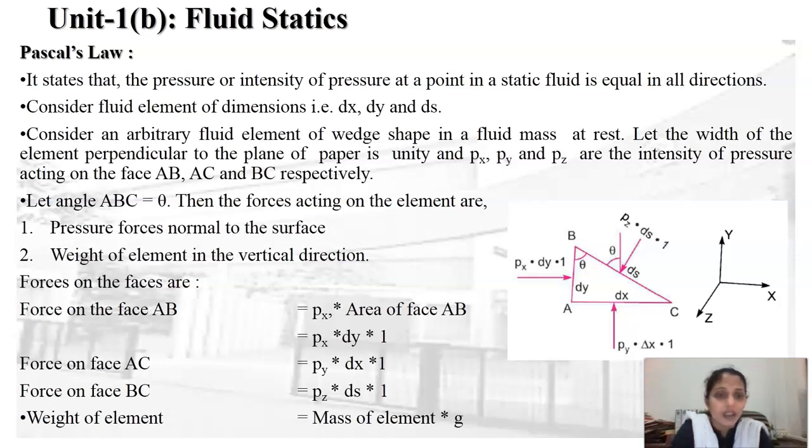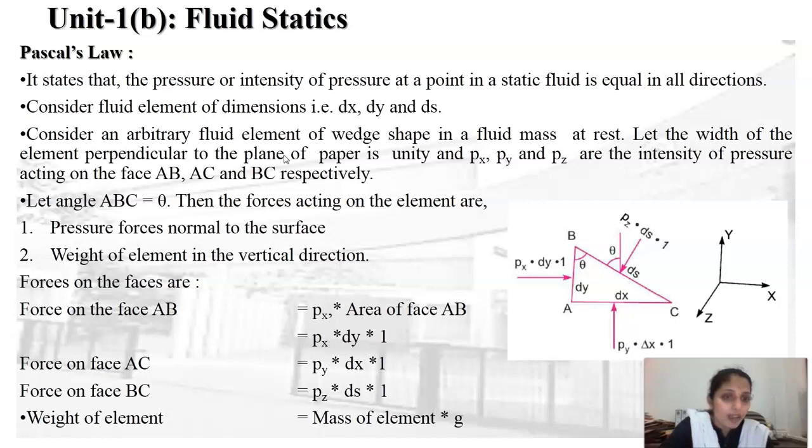Consider this triangular shaped fluid element. dx, dy and ds are the sides, or dimensions, of this fluid element. Consider an arbitrary wedge shaped fluid element in the fluid mass at rest. Let the width of the element perpendicular to the plane of the paper be equal to unity.